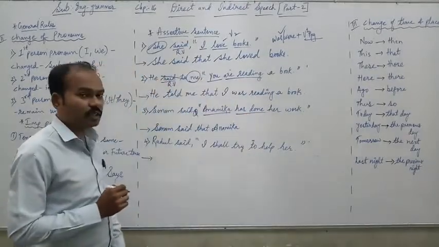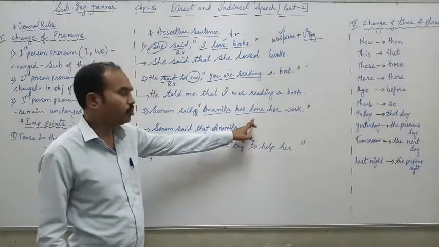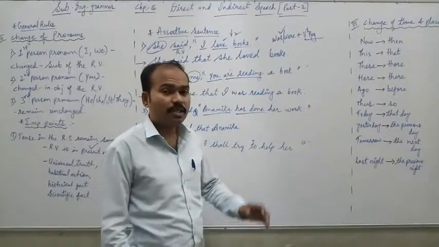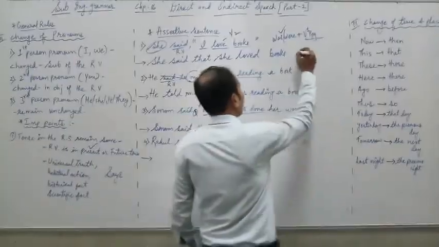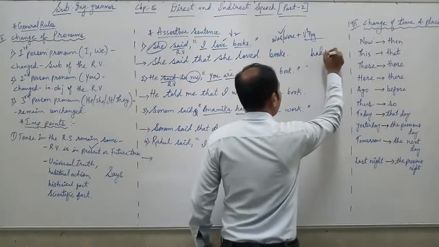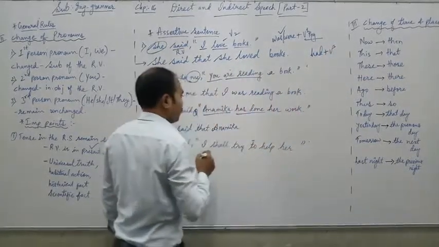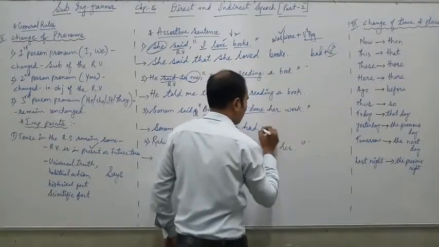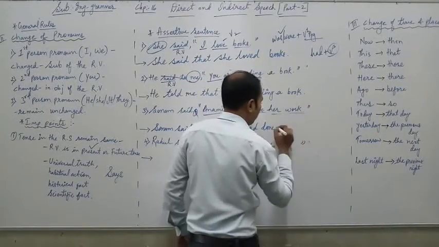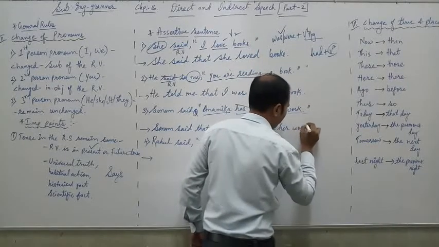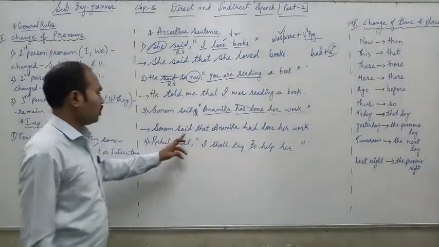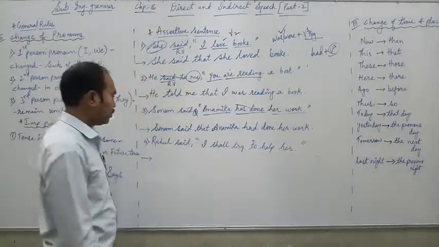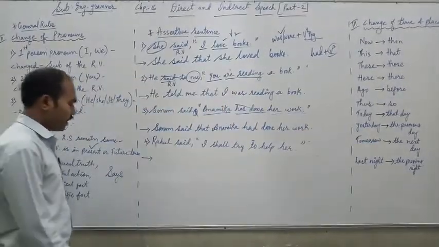"Has done" is in which form? It is in present perfect tense. So according to the tense rule, present perfect is changed into past perfect tense, and past perfect includes had plus V3 form. So "Anamika has done" will change into "had," and the V3 form of do is done. Then the remaining words: her work. So your answer is: Sonam said that Anamika had done her work. This is the solution.